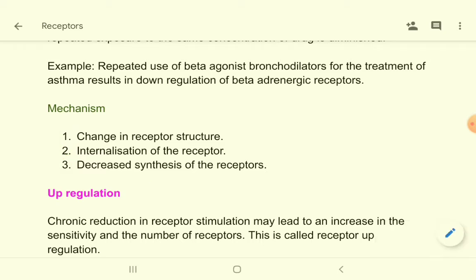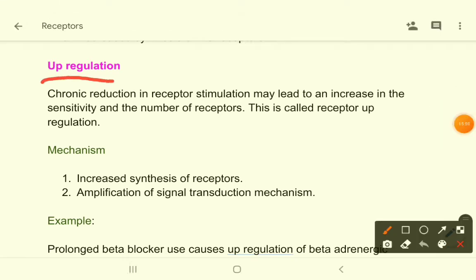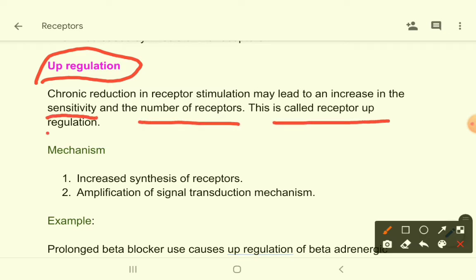Then come to upregulation. What is upregulation? Upregulation is that chronic reduction in receptor stimulation may lead to an increase in the sensitivity and number of receptors. This is called receptor upregulation. That means you are giving antagonist drugs to receptors. What will happen? The antagonist will occupy the receptor, block the receptor, and endogenous ligands cannot stimulate the receptors, so the receptors are devoid of stimulation for a long time.